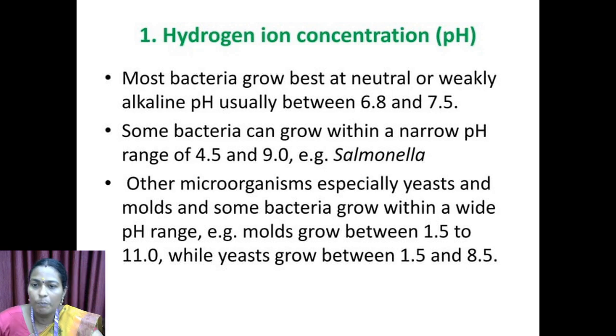Most bacteria grow best at neutral or weakly alkaline pH, usually between 6.8 and 7.5. Some bacteria can grow within a narrow pH range of 4.5 to 9.0. Example, Salmonella, causing typhoid fever, Salmonella typhi and paratyphi. Other microorganisms, especially yeast and molds, and some bacteria grow within a wide pH range. Example, molds grow between 1.5 and 11.0, while yeast grow between 1.5 and 8.5.